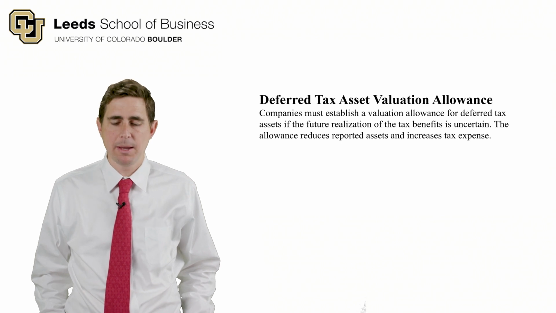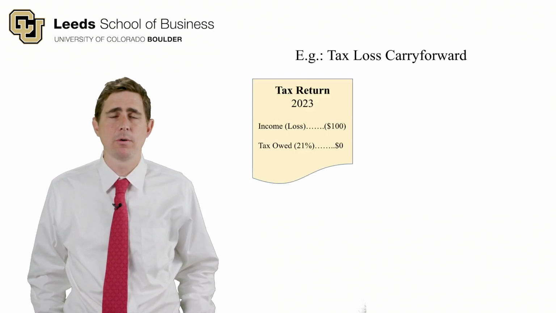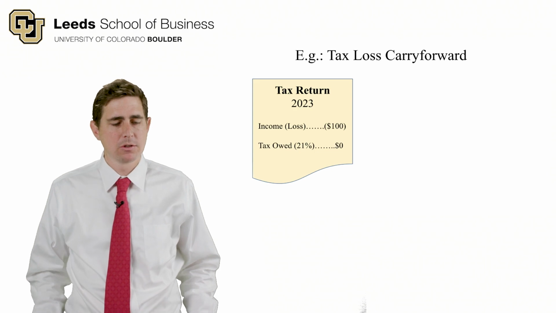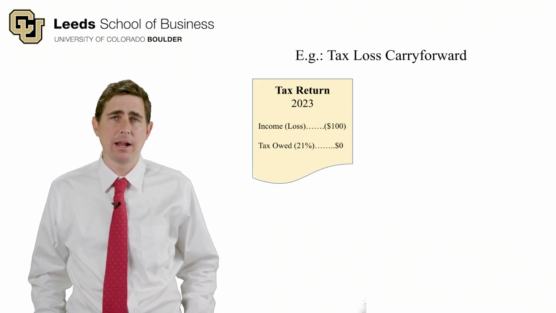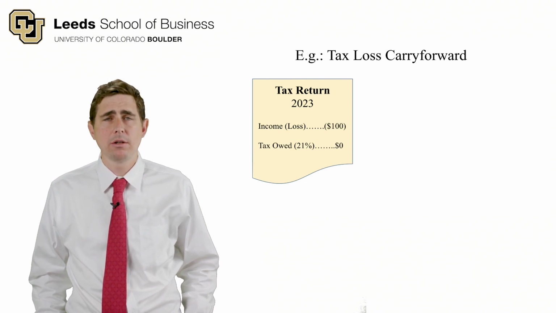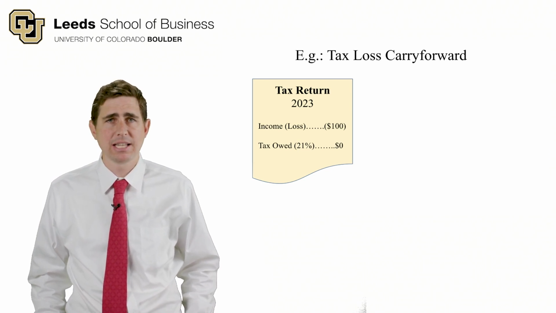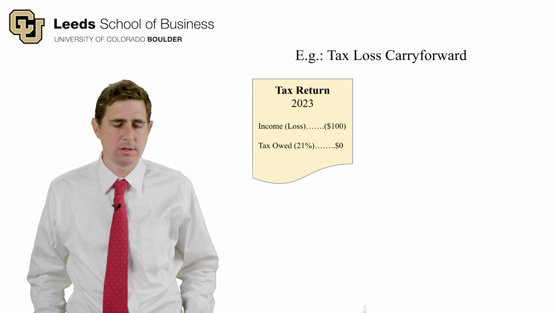So let me show you an example of this. The example I'll use is a tax loss carry forward. This is a rule in the US where you can carry forward your losses to avoid future taxes. So suppose it's 2023 and we're filling out our tax return for the year and we had a loss for the year of $100. Well, when you lose money, you don't have to pay taxes. You don't have any taxable income, so you pay zero in taxes. So taxes owed at a 21% tax rate, suppose, is zero.